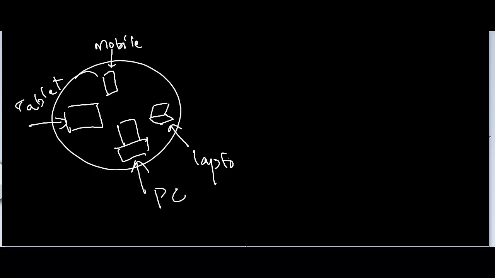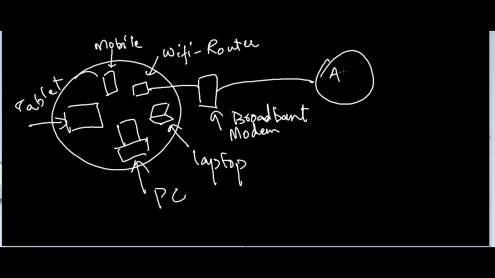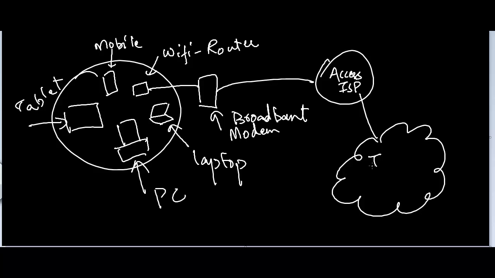So all of these belong to, for example, just one person, and we are all connected to this Wi-Fi router, which is in turn connected to this broadband modem, which has been provided by the access ISP. So through this we are connected to our access ISP, and this access ISP is connected to the internet.